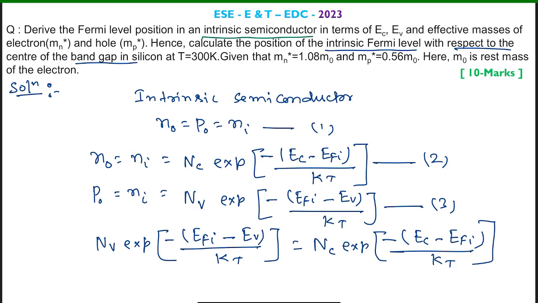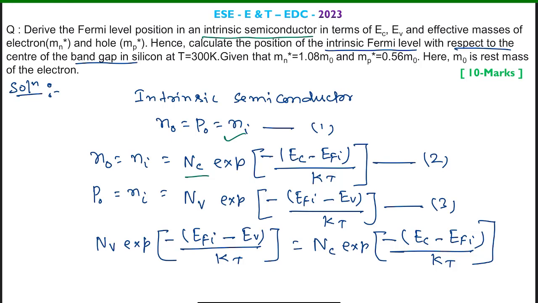As we know, the condition for an intrinsic semiconductor is that the concentration of electrons and the concentration of holes must be the same, equal to ni. Let this be equation 1. We can represent n0 equal to ni in terms of EFi: n0, the electron concentration at thermal equilibrium, equals ni equals Nc exponential of minus (Ec minus EFi) by kT.